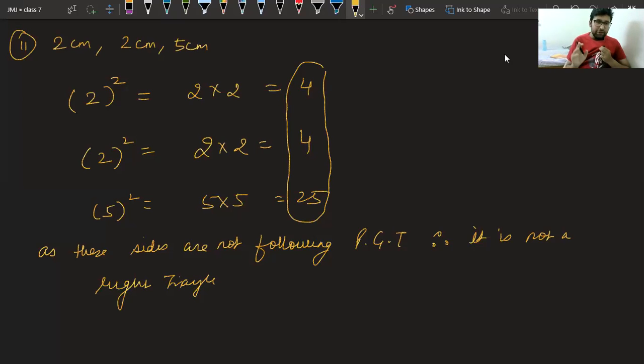The third part, similarly, you will find and observe. If you observe that sum is coming, it will be a right triangle. If sum is not coming, it is not a right angle triangle. That's it. I hope it is clear to everyone.